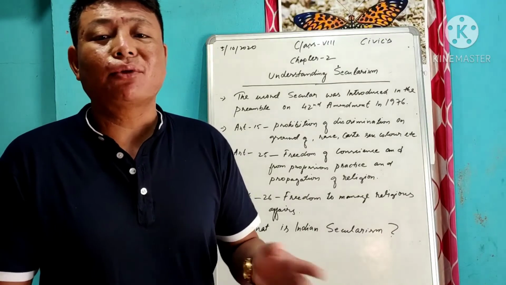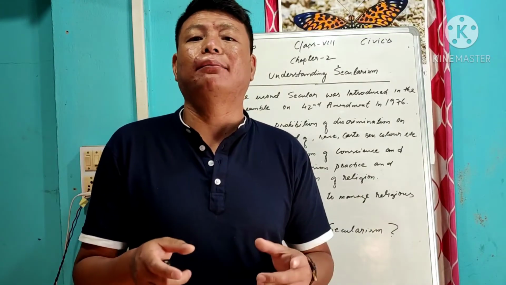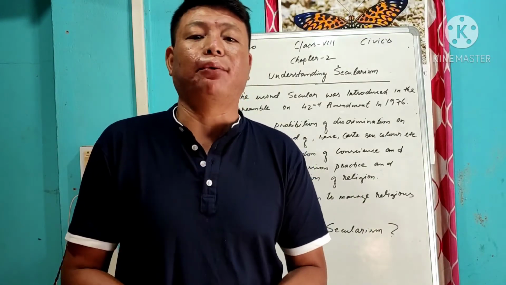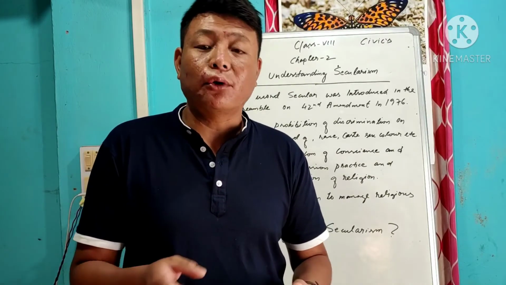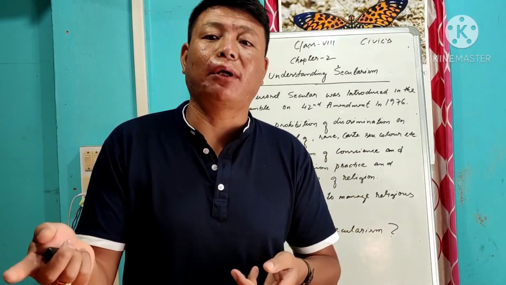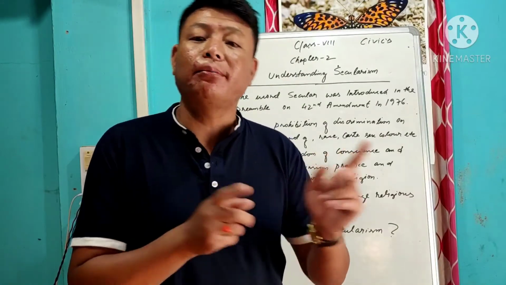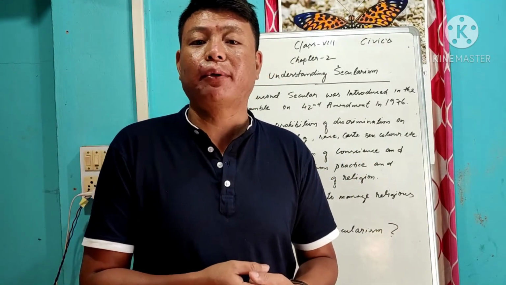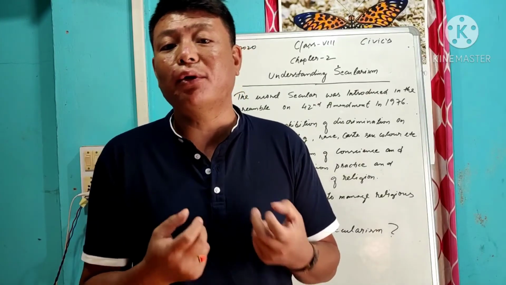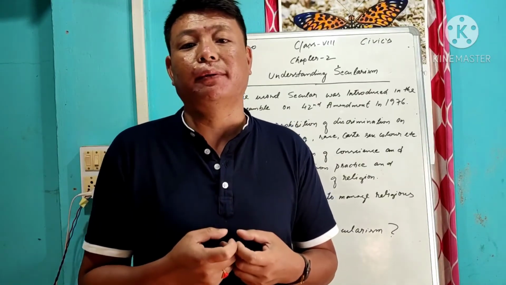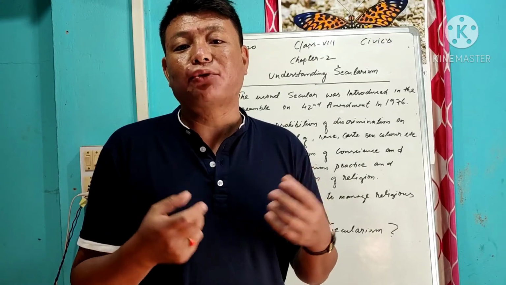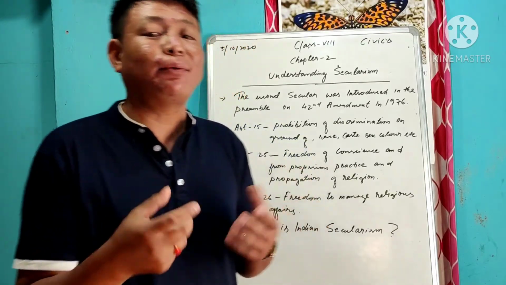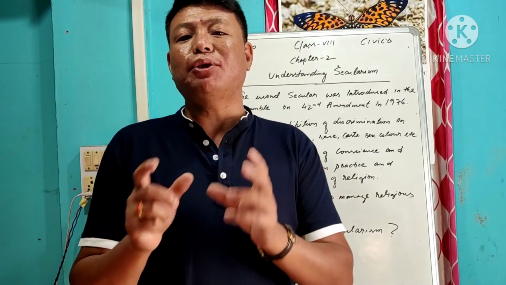So it does not mean that you have to believe in only one particular religion. Though your parents believe in that, if you don't like it, you can change the stream. You can change the line, no problem, because it depends on your belief and whom you support. So that should be there. That is exactly secularism, which means the right to choose.